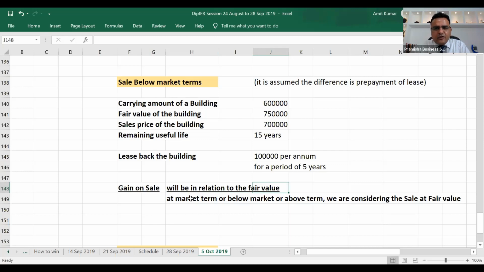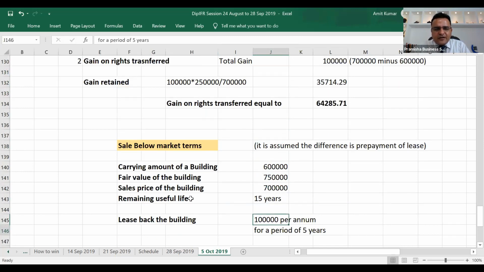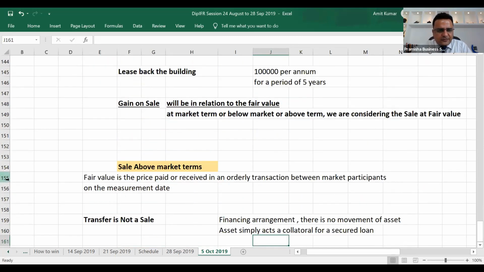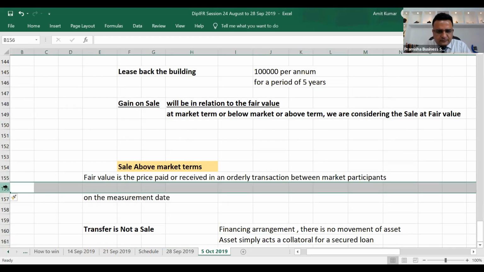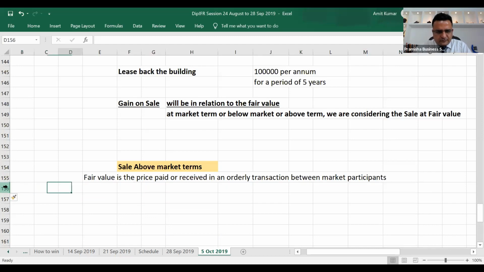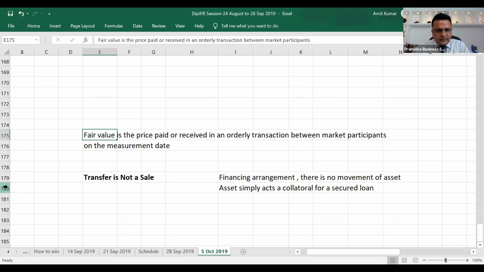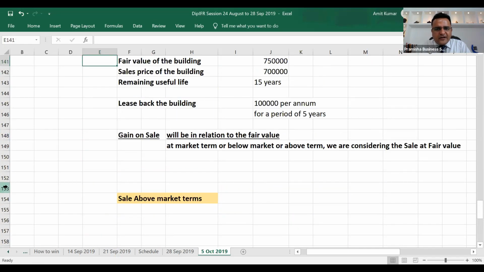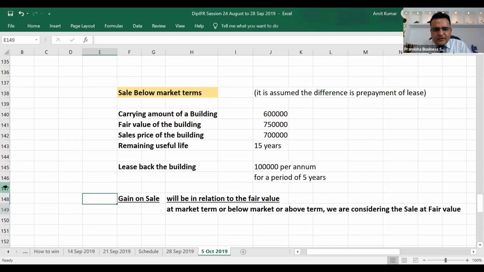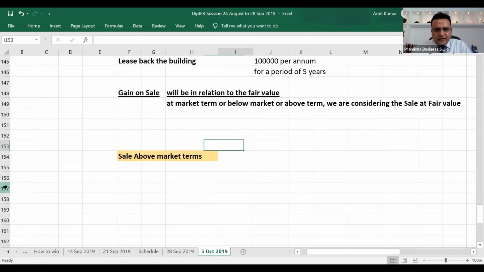So when the sale is below market terms, we assume that there is a prepayment. But when the sale is above market term, we consider it as assumed additional financing.